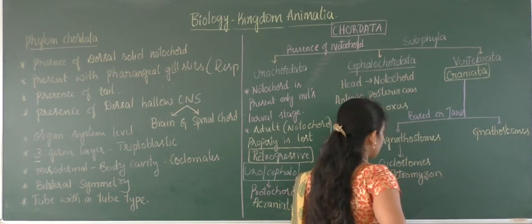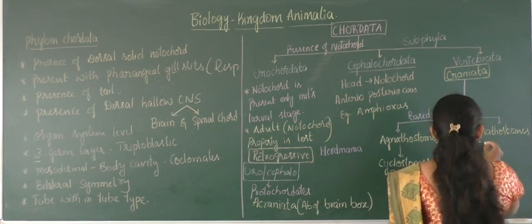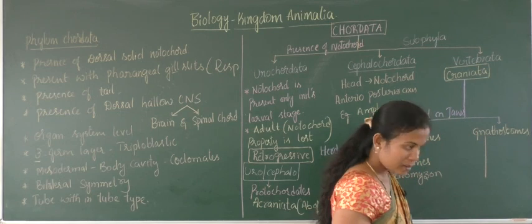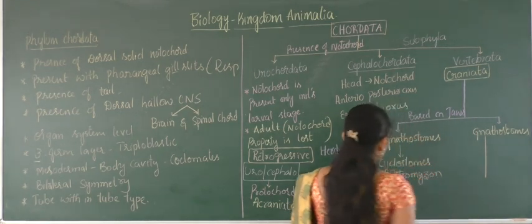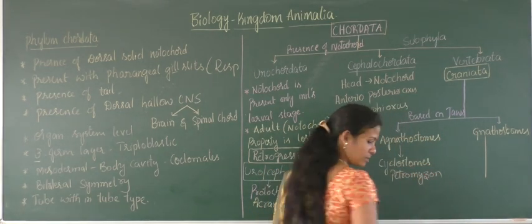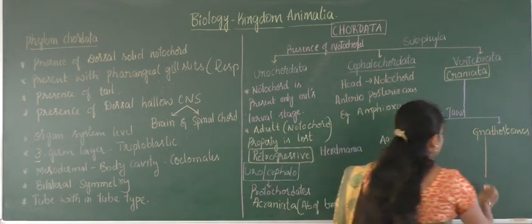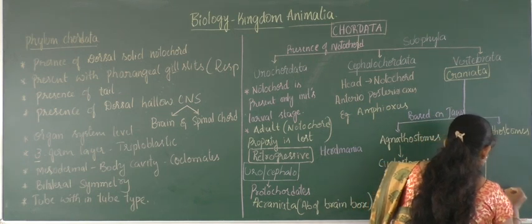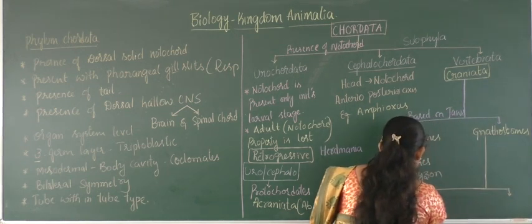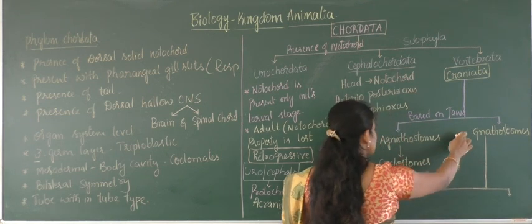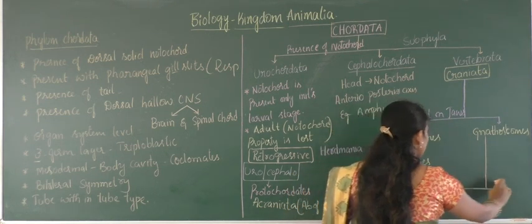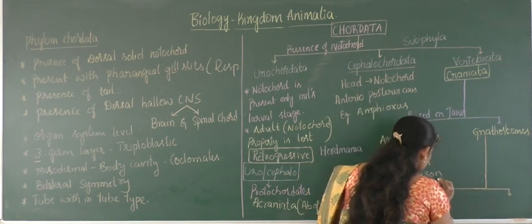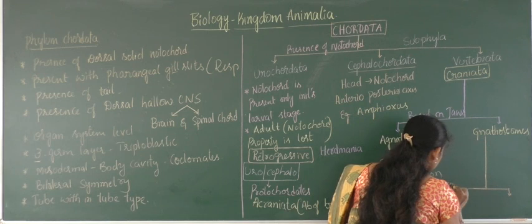And next is the gnathostomes, which are again divided based on their limb property. I will write the example later, so let it be here only. So here the gnathostomes are again classified into two different classes on the basis of locomotive structure.